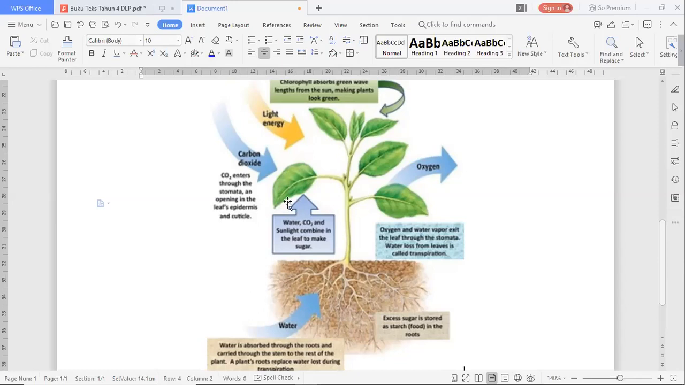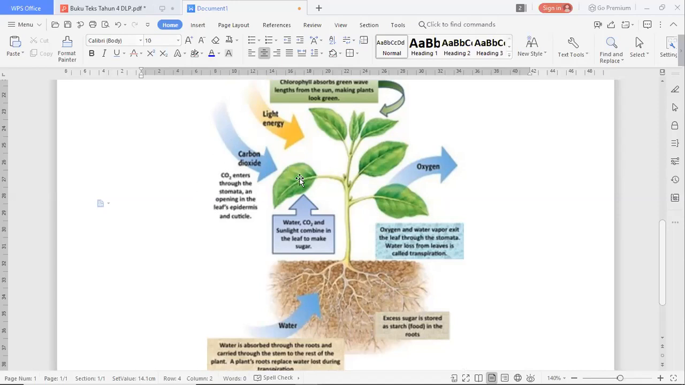Those three needs, there are sunlight, carbon dioxide, and also water. They will combine in the leaf to make sugar or glucose. So that is the product of photosynthesis. All right, next, as we can see here, the blue arrow represent carbon dioxide. So what is this? So carbon dioxide enters through the stomata and opening in the leaves, epidermis, and cuticle.